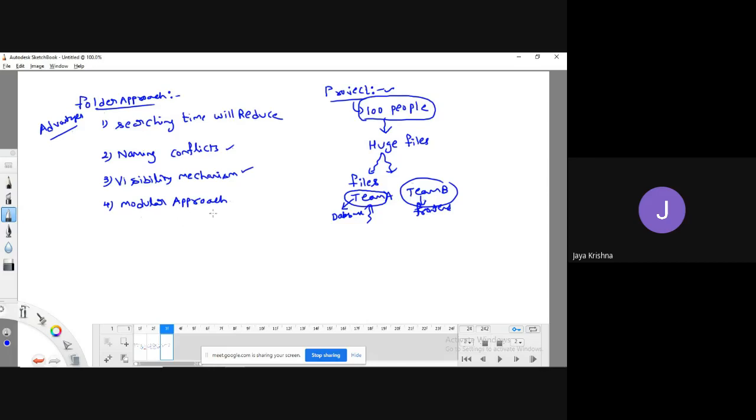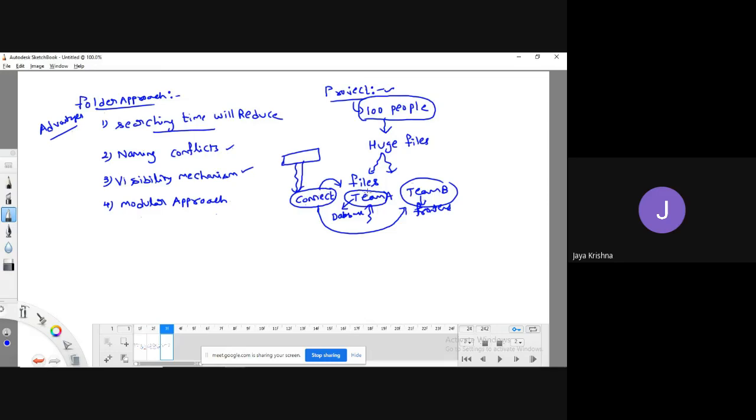Similarly, once we follow the modular approach, it is easy for us to search for a particular file. And one more thing is, if I have a file whose name is connect, and this file is to be used by both team A and team B, then it is easy for us to keep this file in one particular location.